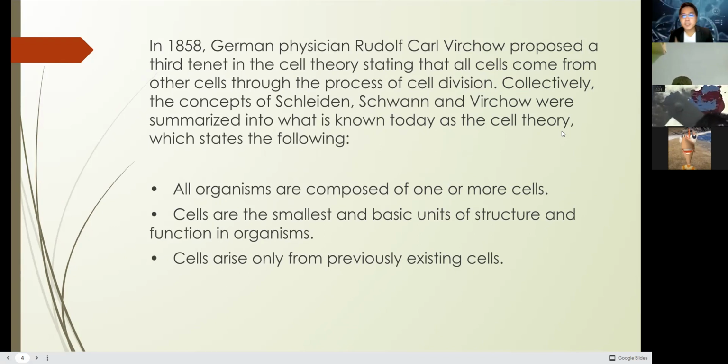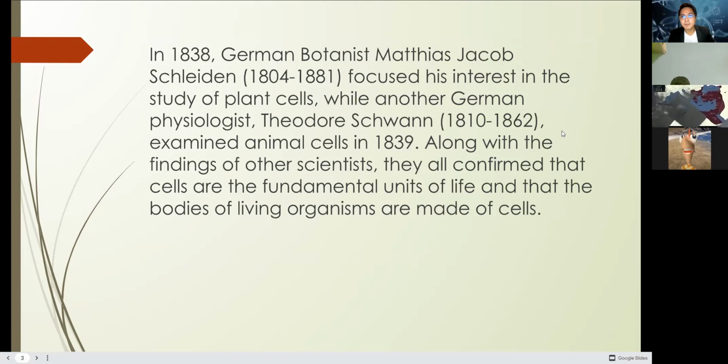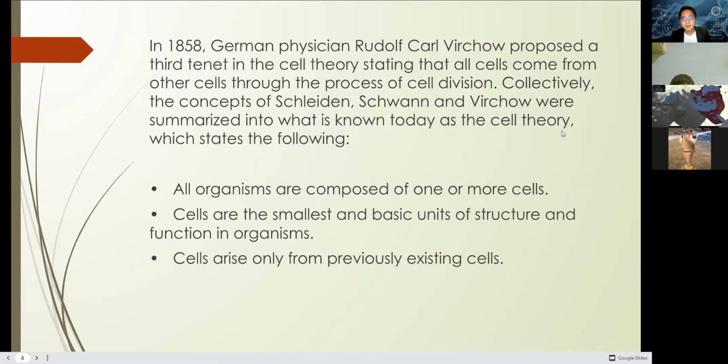Virchow now explains that the cells that Theodor Schwann and Matthias Jacob Schleiden discovered can actually divide themselves. That's the third tenet of the cell theory: cells can divide themselves in the process of cell division.